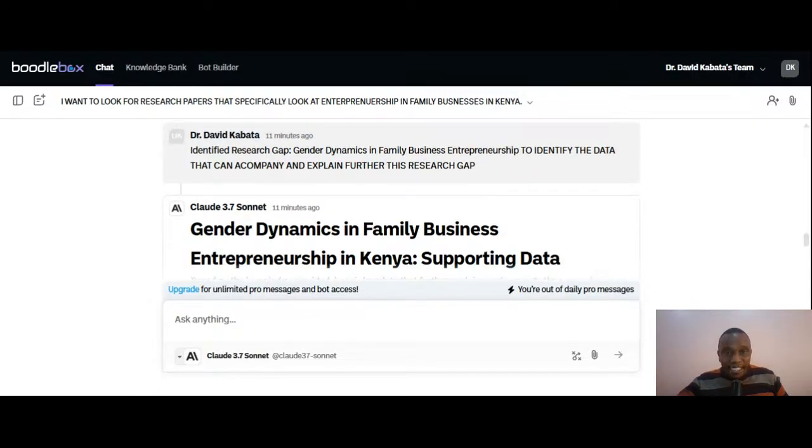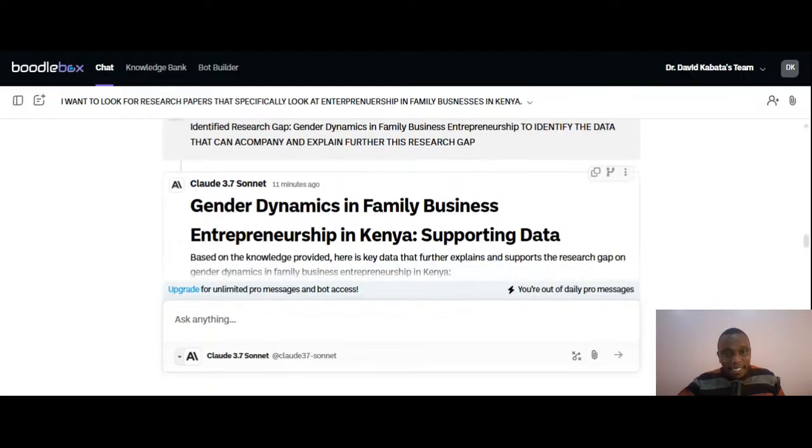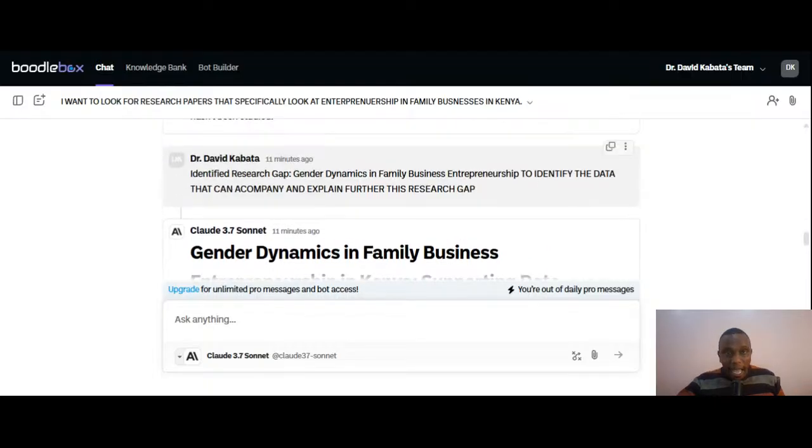Now you can go further and suppose you wanted to take the gender gap, you can prompt the platform to look for data that can back up your research gap. And you can see here I've actually prompted the platform to identify the data that can accompany and explain further this research gap.